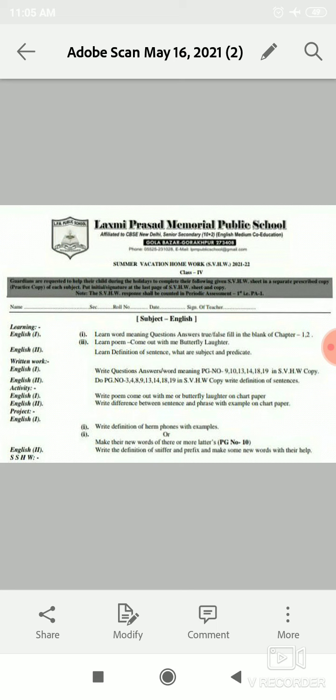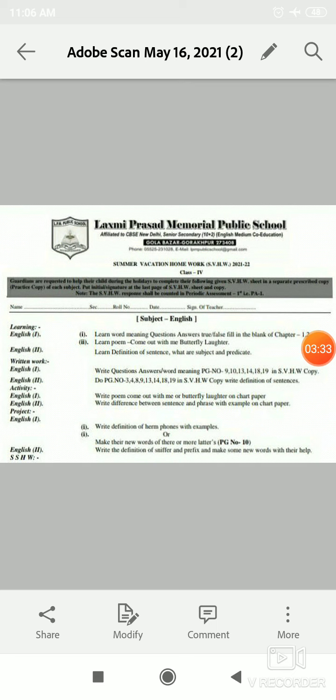So students, means to say that you have to do page number 3, 4, 8, 9, 13, 14, 18, 19 in SVHW copy and you have to write the definition of sentence.